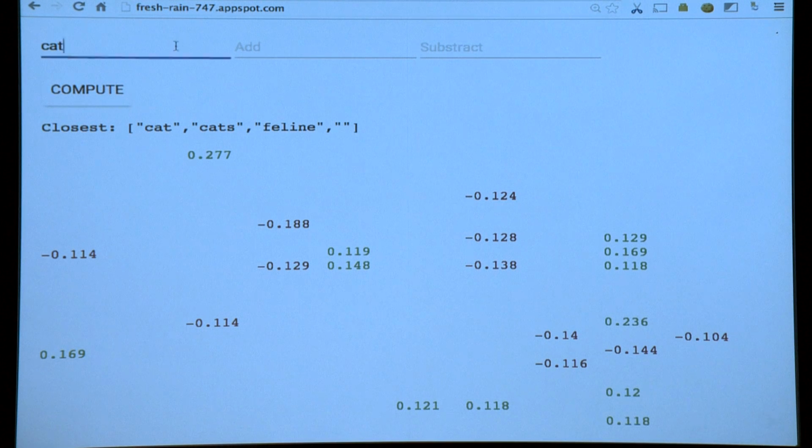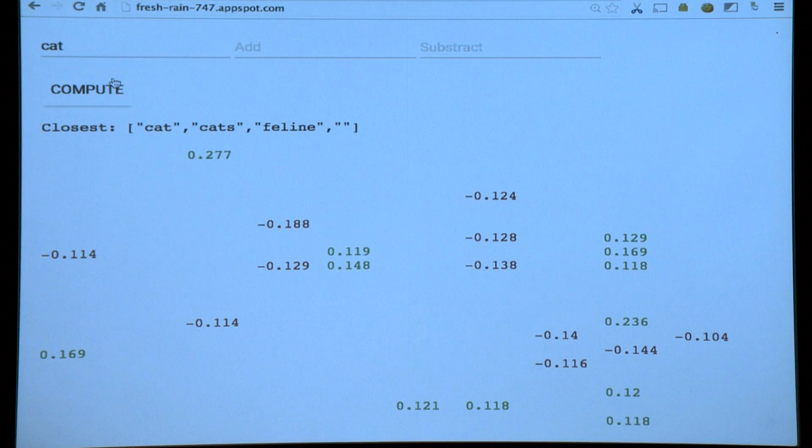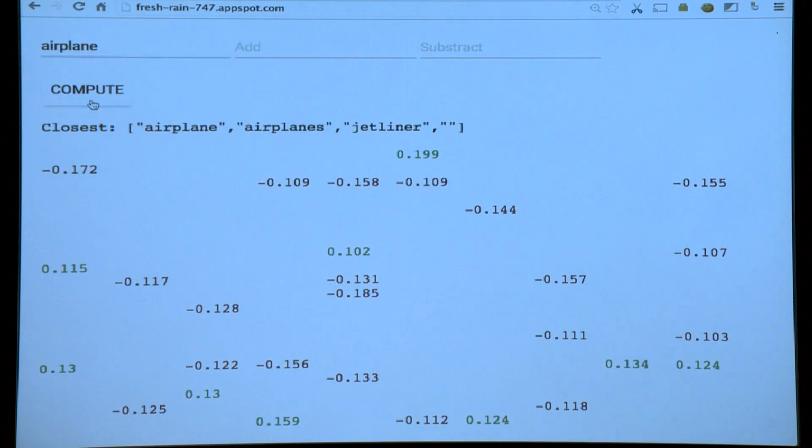So if we kind of look at feline instead of cat, which is a very similar concept, there's other numbers, but if you look carefully, for example, the 0.27 here, it is identical in both cases. Cat, feline. All right, so that's what it is. When you put something very different, like an airplane, it's very hard to find a similarity. Right, so this is cool. We got from words, from concepts, to a list of numbers.